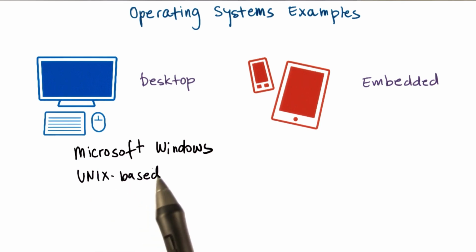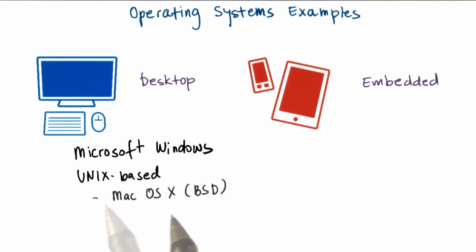Next, there's a family of operating systems that extended from the operating system that originated at Bell Labs in the late 1960s, and these are all referred to as Unix-based operating systems. This involves the Mac OS X operating system for Apple devices, and this extends the Unix BSD kernel. And BSD here is really Berkeley System Distribution of Unix. And Linux is another very popular Unix-like system, and it is open source, and it comes bundled with many popular software libraries. There are, in fact, many different versions of Linux: Ubuntu, CentOS, etc.